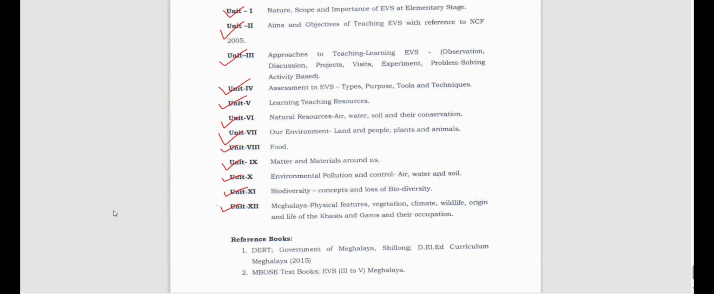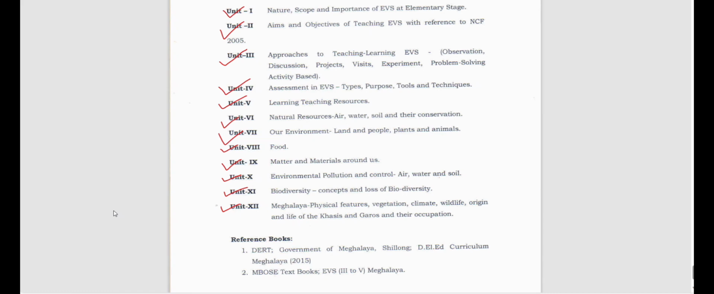So physical features, you need to know the geography of Meghalaya. You need to know our state is divided into how many districts. All these things you should know, right? Then what is the type of vegetation we have? Of course, we have pine trees, and we have different types of vegetation. So that we have to know. Of course, we have differences between the Garo Hills region and the Khasi Hills region. The vegetation is different, right? So those things also we have to know.